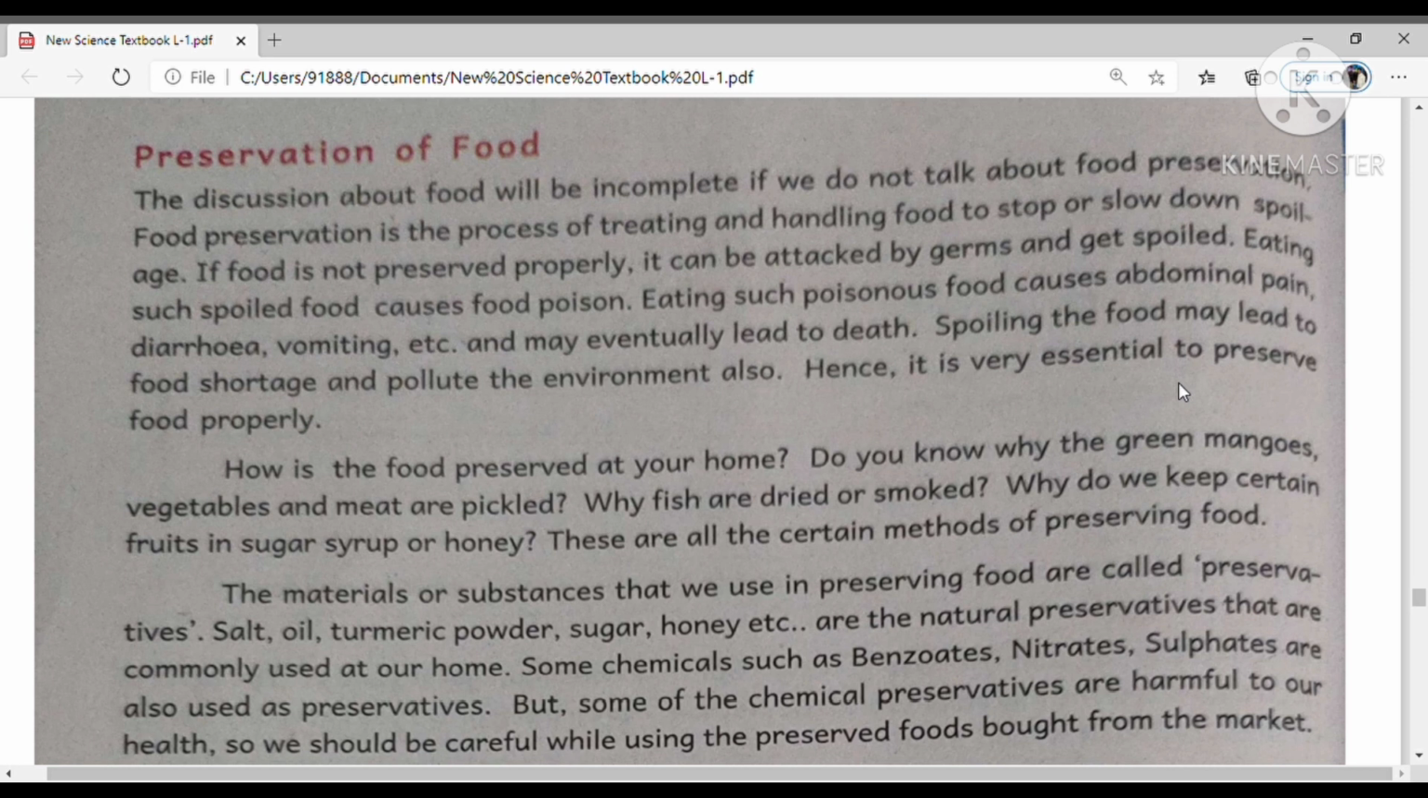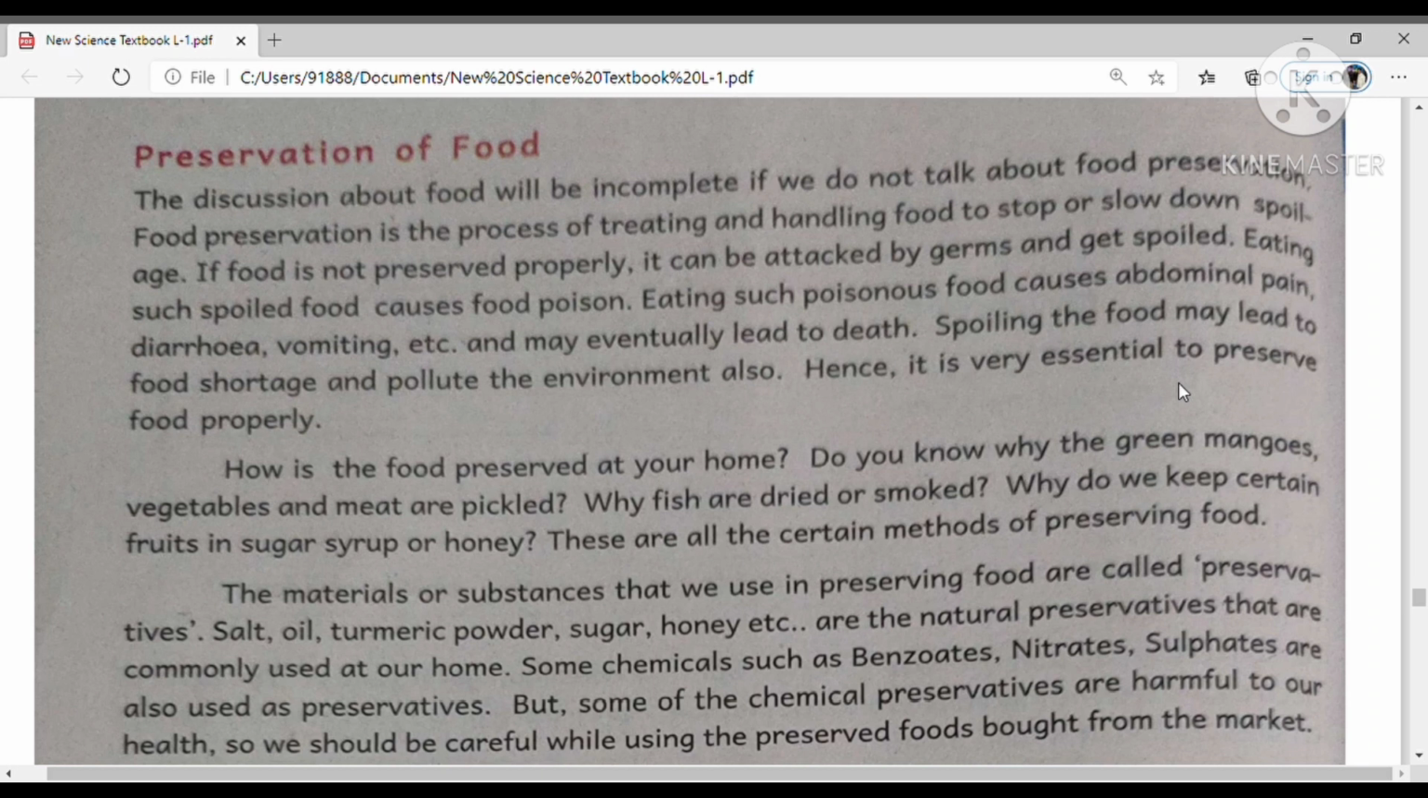Okay. So how is food preserved at your home? Do you know why green mangoes, vegetables and meat are pickled? Think about your summer season: your grandma prepared pickles with green mangoes and mango jelly with mango fruits also. Sometimes meat is also pickled, and vegetables like cauliflower and tomato are used in the preparation of pickles.